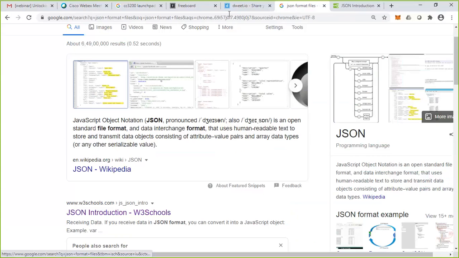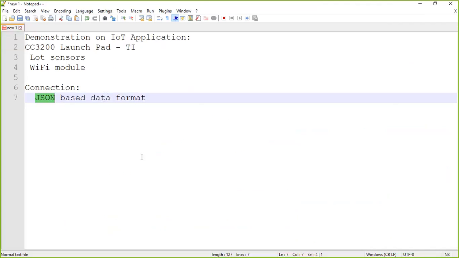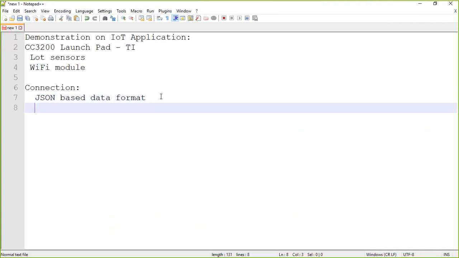One of the major conventions or data formats used in the recent scenario for sending and receiving, say for example, sensor data from and to the internet.